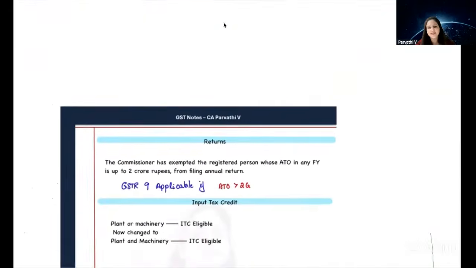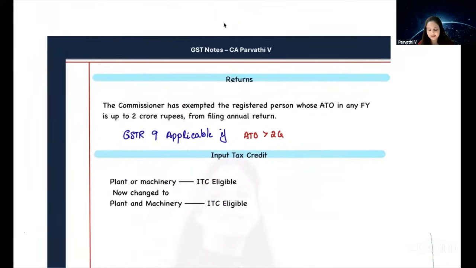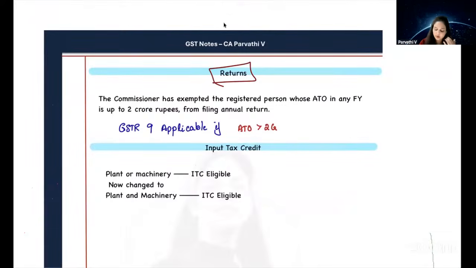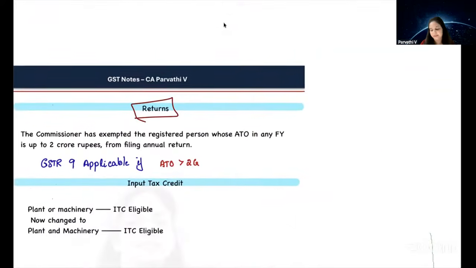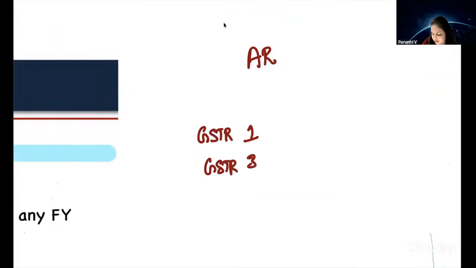Now we'll go to the returns chapter. Next we'll take a bit more lighter amendment. Next is in the returns chapter. What does it say? What is the amendment in our returns chapter? So we have, every month, a normal registered person files 2 returns, which are GSTR1 and GSTR3B.